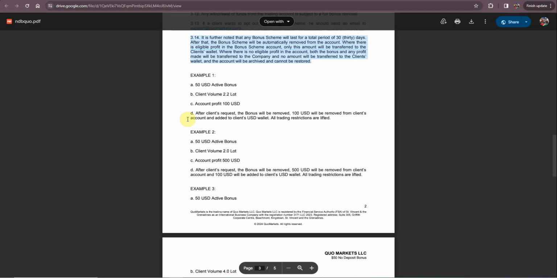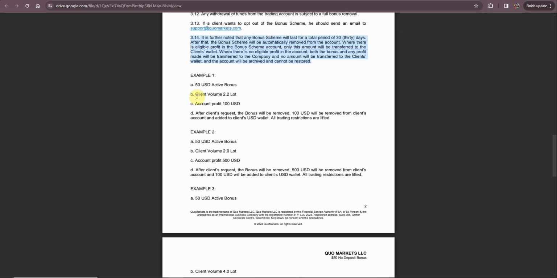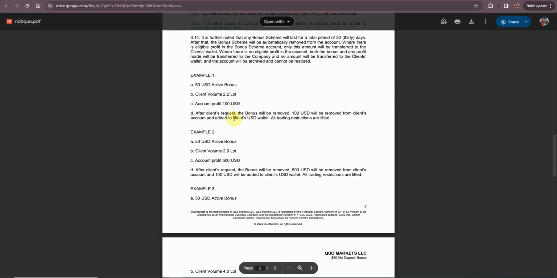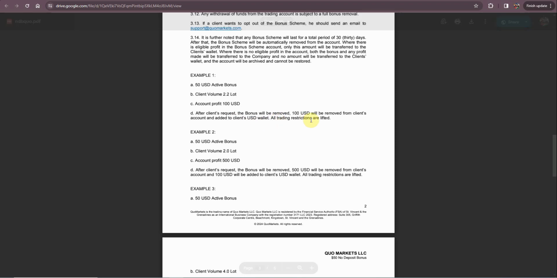Example A, $50 is active and the account was traded with a 2.2 lot volume and account profit was 100. After the client request, the bonus will be removed. 100 will be removed from the client's account and added to client's USD wallet, and all trading restrictions are lifted. That means if you made a profit of 100 USD, it will be moved to your wallet where you can trade it and you can withdraw it without any other restriction.